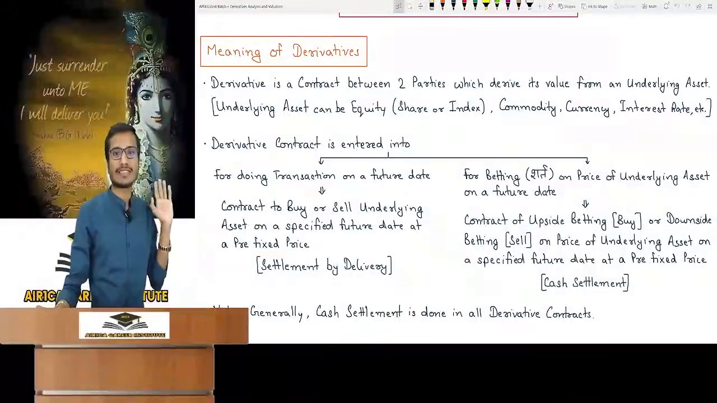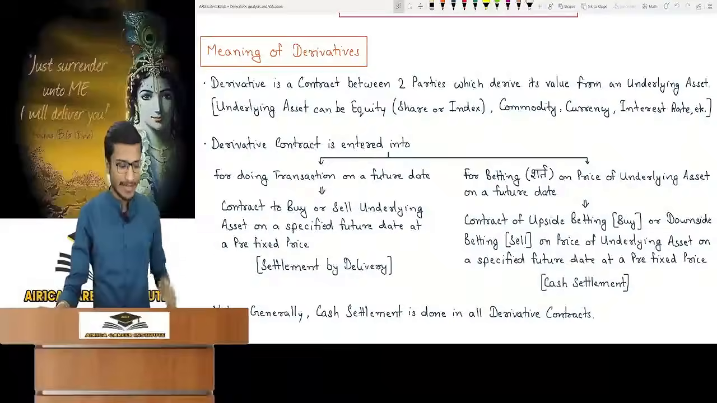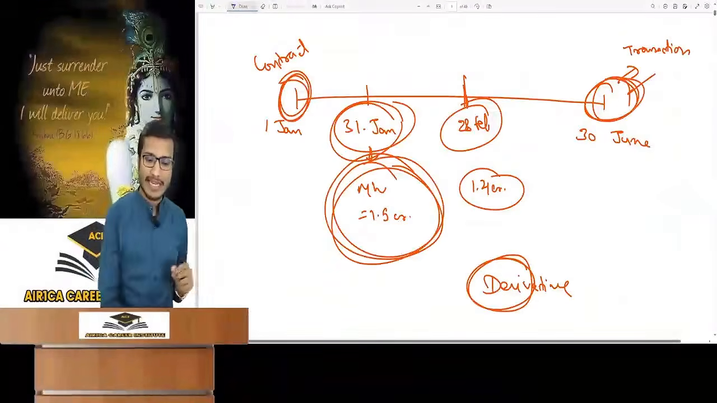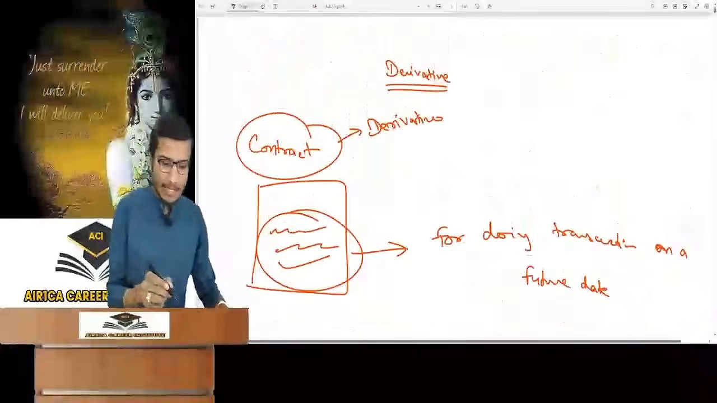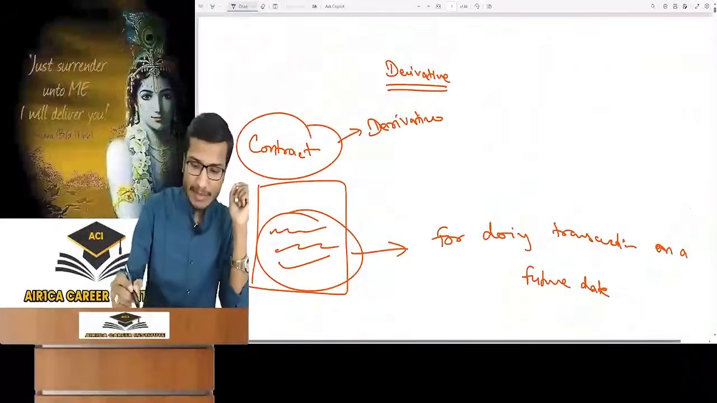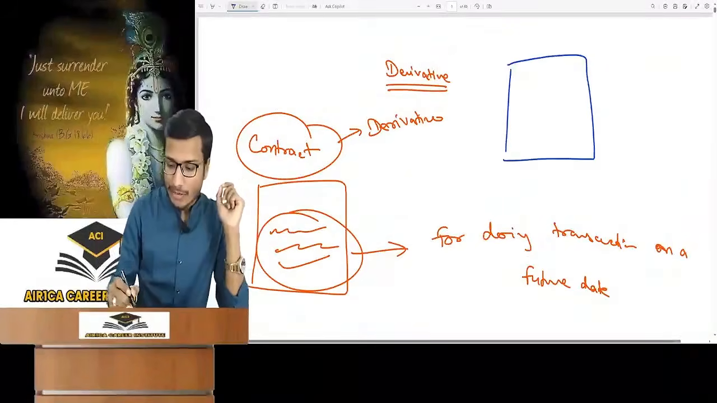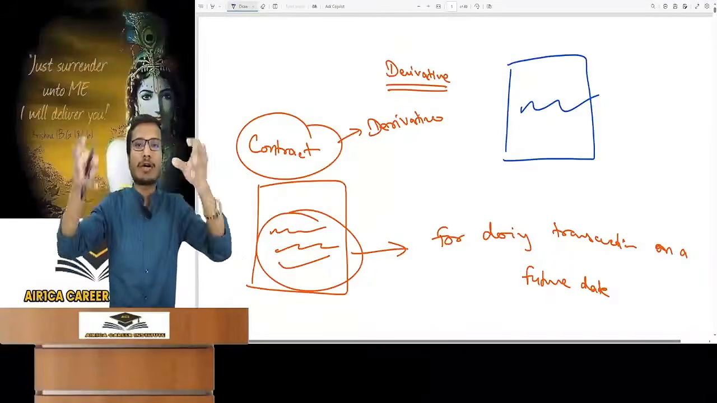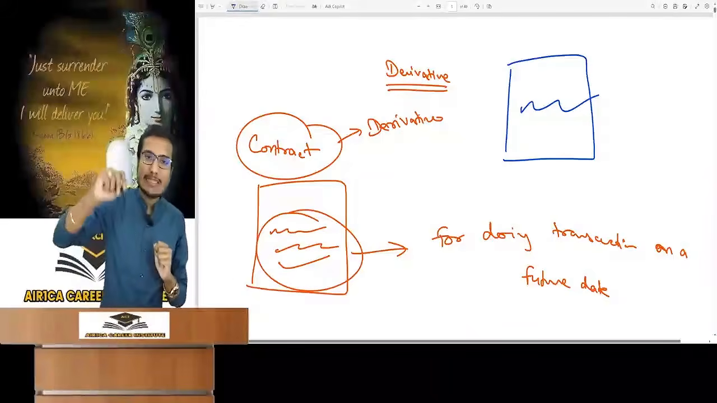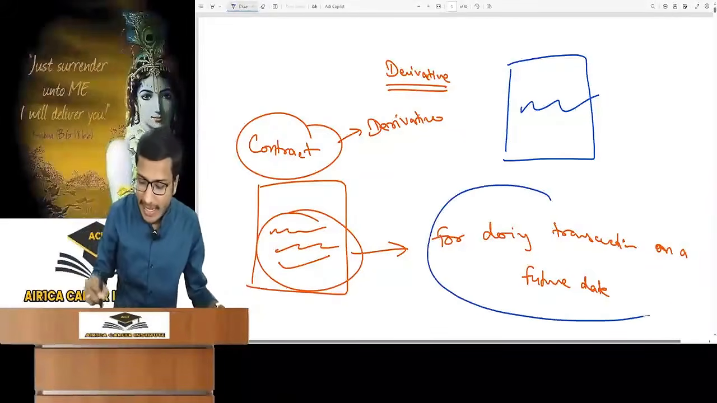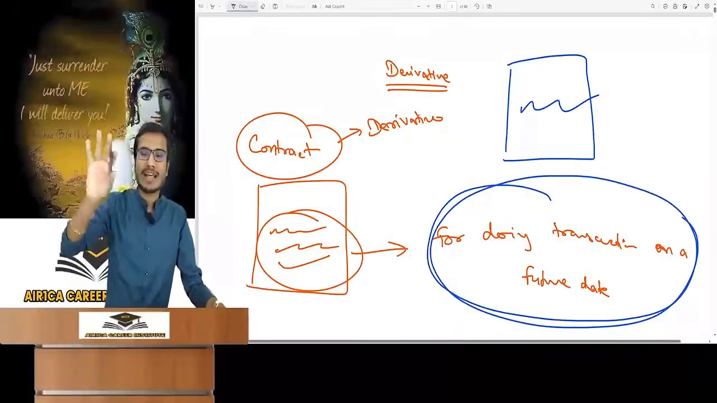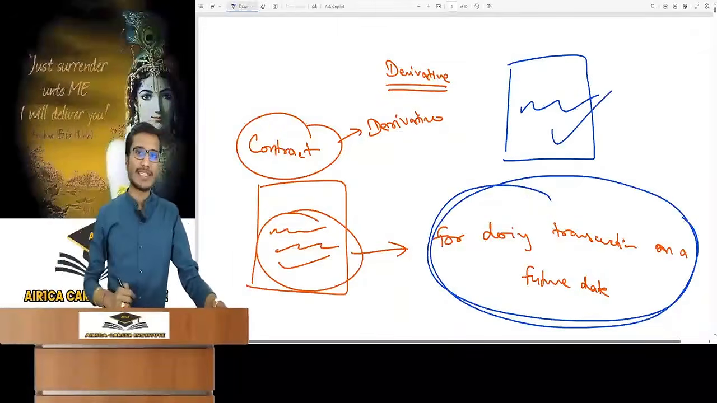Sir, I couldn't understand what you said. Let's understand through an example. Now I am going to give you an example by which you will get complete clarity. See, this is my piece of paper here. This is a piece of paper, and what should be written in it so that we can call this contract a derivative contract? It should be written that we will do a transaction on a future date. Meaning a future transaction will happen, which will make this contract a derivative contract.